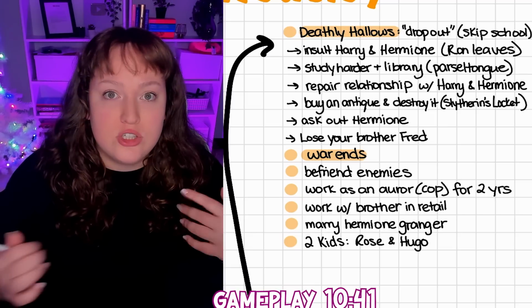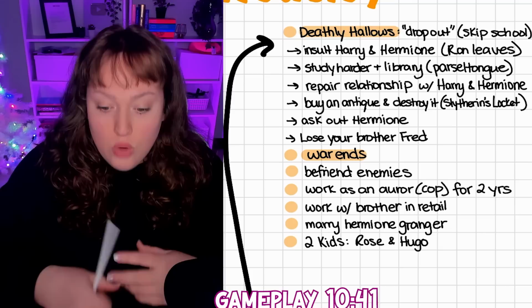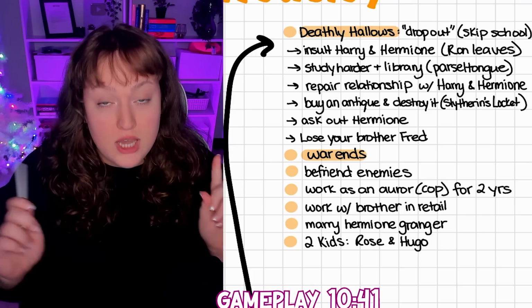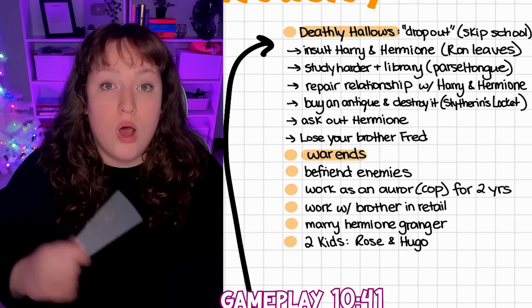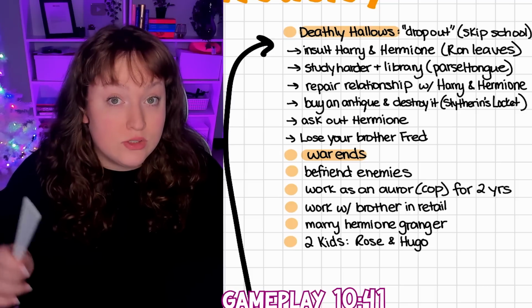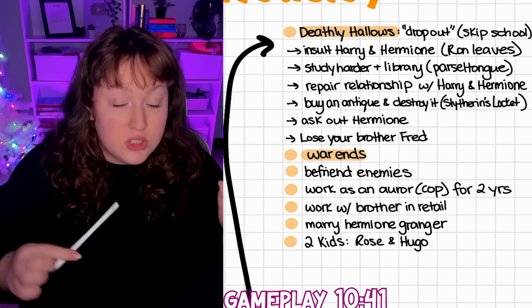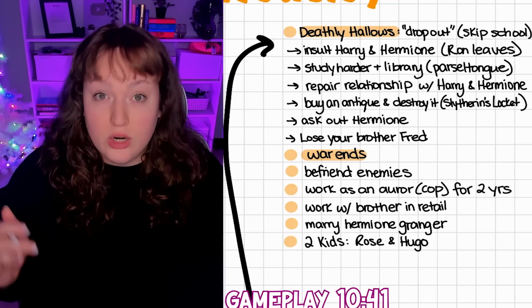So we just have to skip a bunch of school to represent that. We're also going to insult Harry and Hermione, and this is going to represent the scene where Ron actually leaves in the Deathly Hallows, and this puts a big, big strain on their relationship.